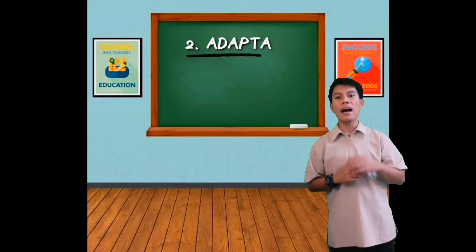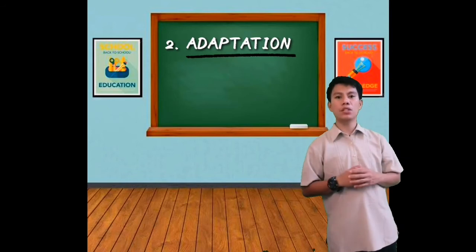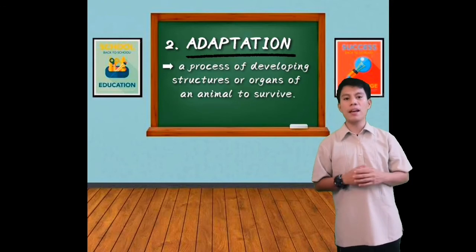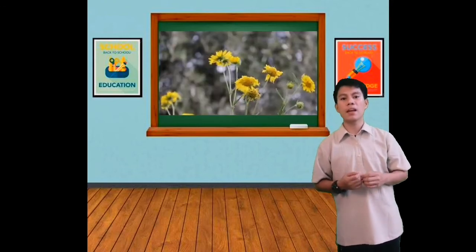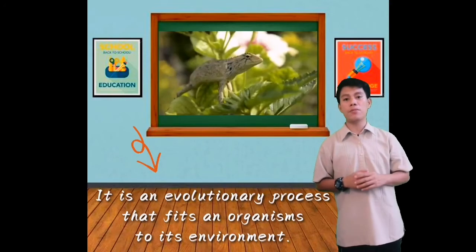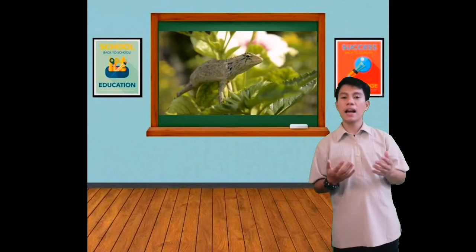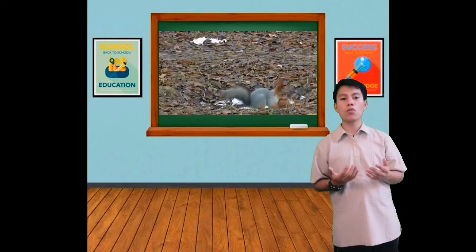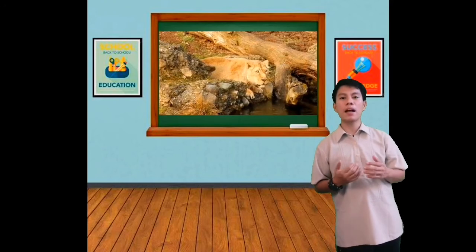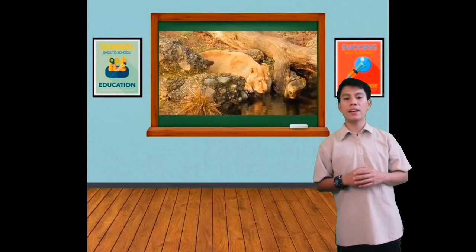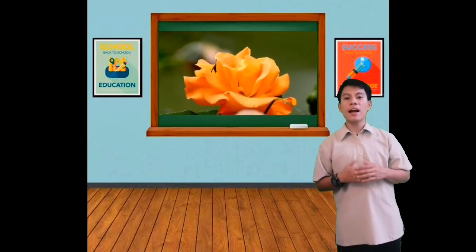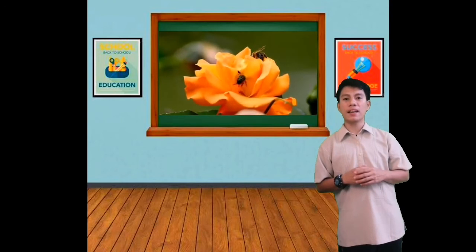Number 2, adaptations. When we say adaptation, it is a process of developing structures or organs of an animal in order for them to survive. It is an evolutionary process of an organism to its environment. In Tagalog, ang adaptations ay ang pag-aangkop ng isang organismo sa kanyang kapaligiran sa pamamagitan ng pagkakabuo ng iba't ibang parte ng kanyang katawan upang siya ay mabuhay at maging angkop ang kanyang katawan sa habitat na kanyang kinabibilangan.